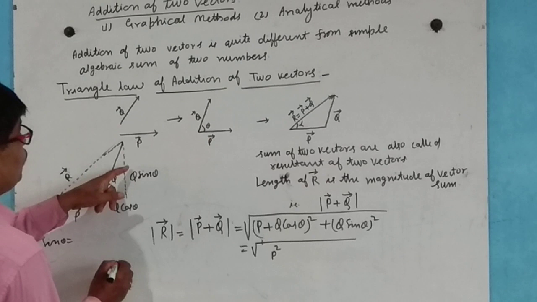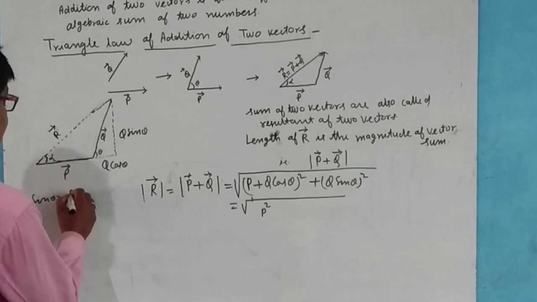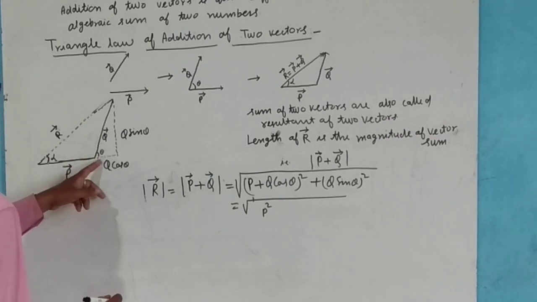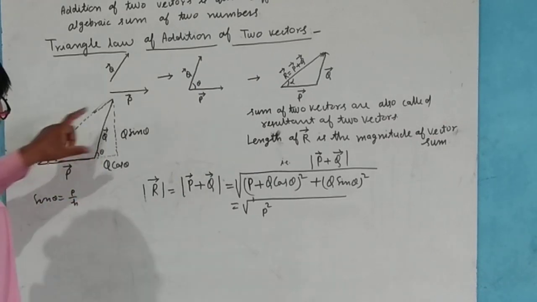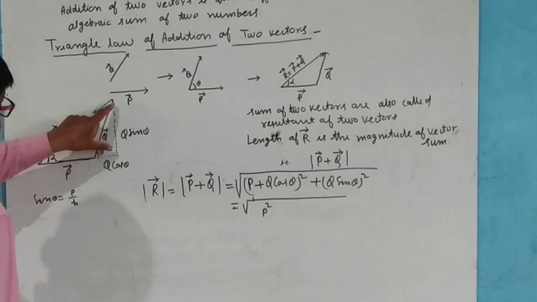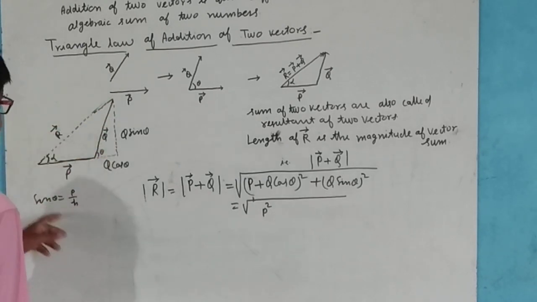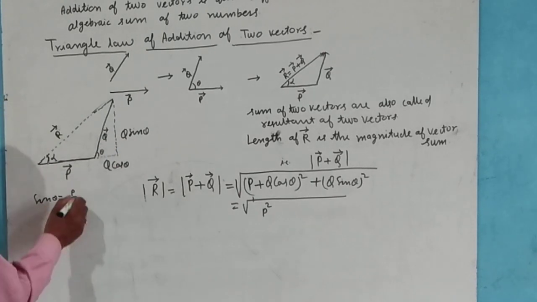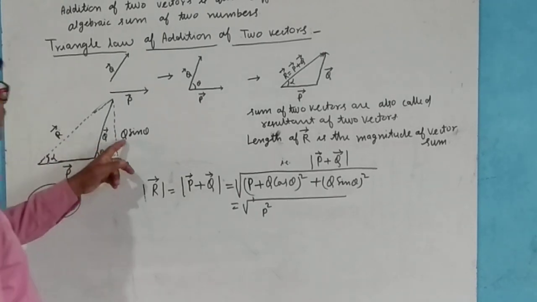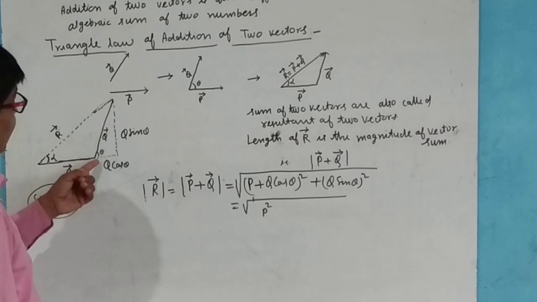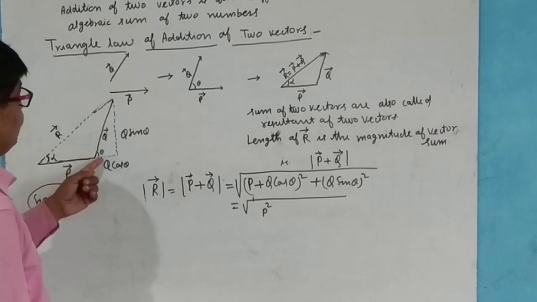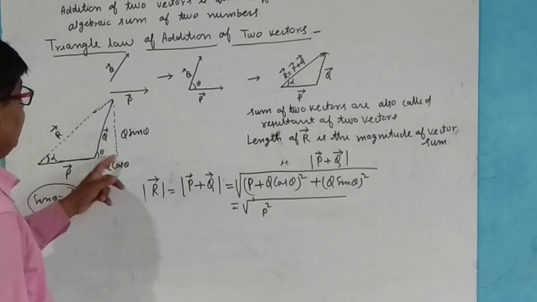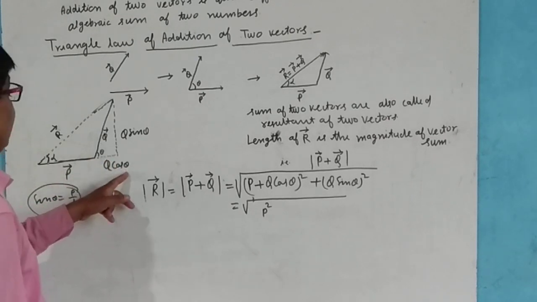Sin theta equals what? Sin theta equals perpendicular by hypotenuse H. So this is equal to H sin theta. H means Q, so this is Q sin theta. Similarly, cos theta equals base by H, and this is Q cos theta.